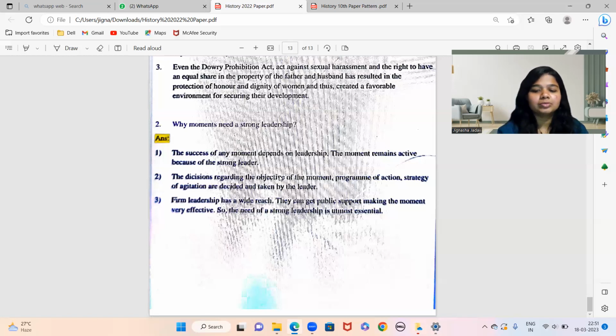So that is how we come to the last part, and the entire history 2022 paper is being discussed. Now just let me know, should I do 2021 ka paper discussion or should I do important questions which are given by Maharashtra SSC board, क्योंकि हर बार वो लोग ऐसे model questions देते हैं. So I don't know this year उन्होंने दिया है कि नहीं, but I'll just make sure.